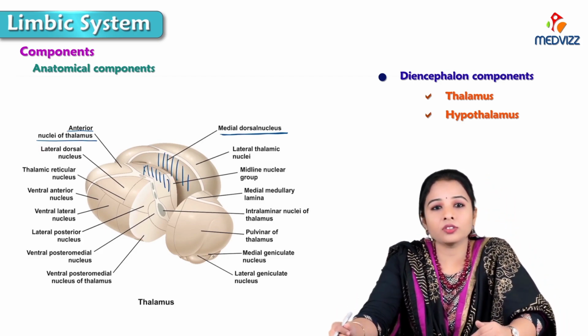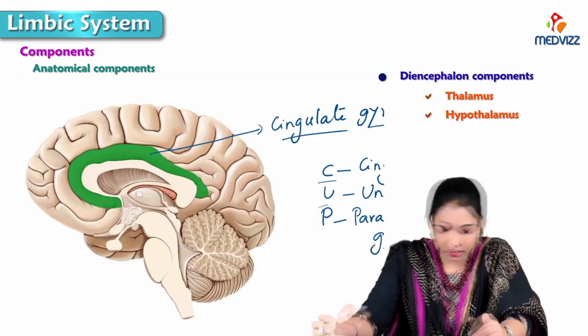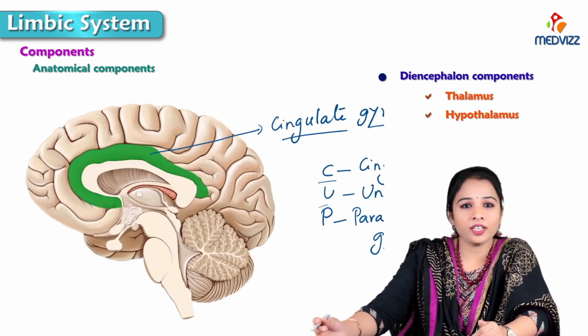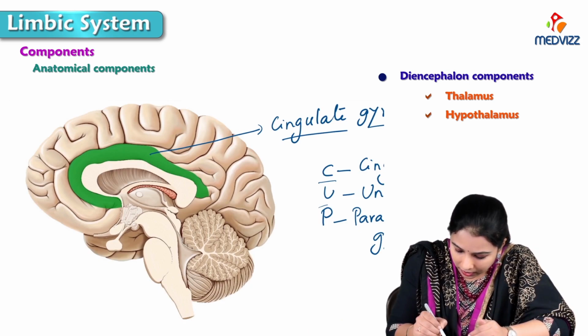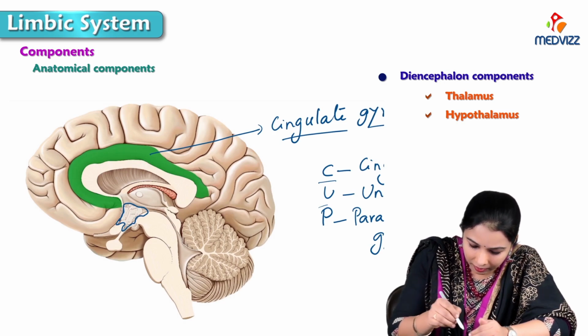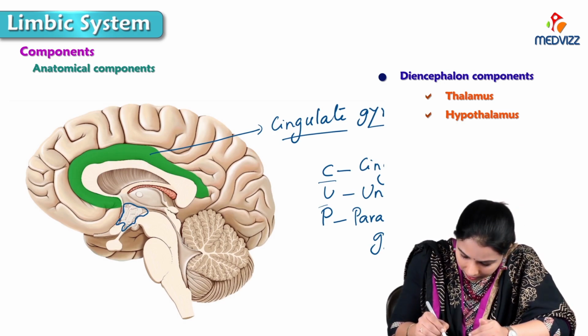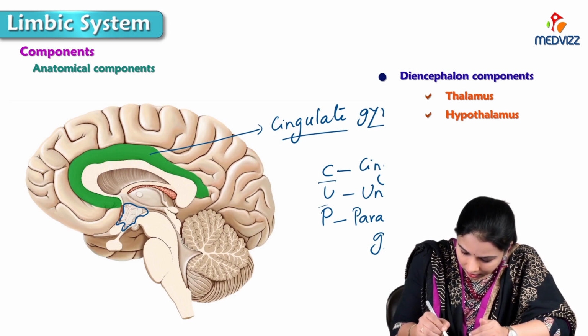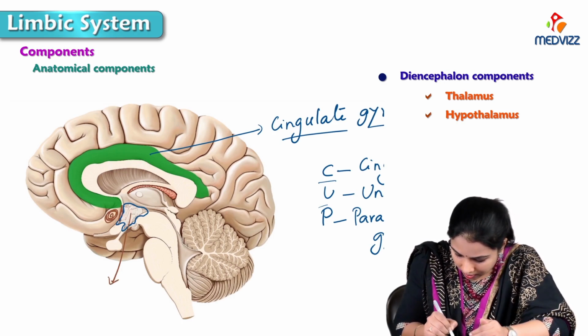So this forms the dorsomedial nucleus of thalamus. The next component of the diencephalon is the hypothalamus. So this part is the hypothalamus. In front of the hypothalamus, this is lamina terminalis and here is the septal area.